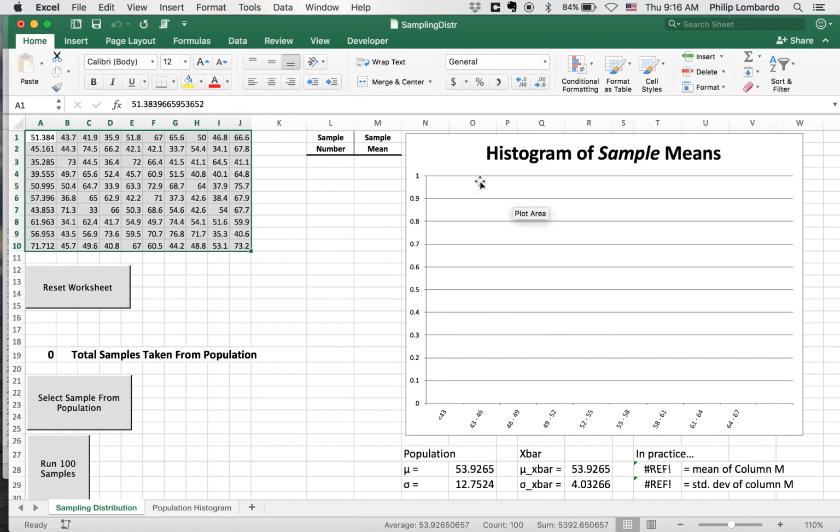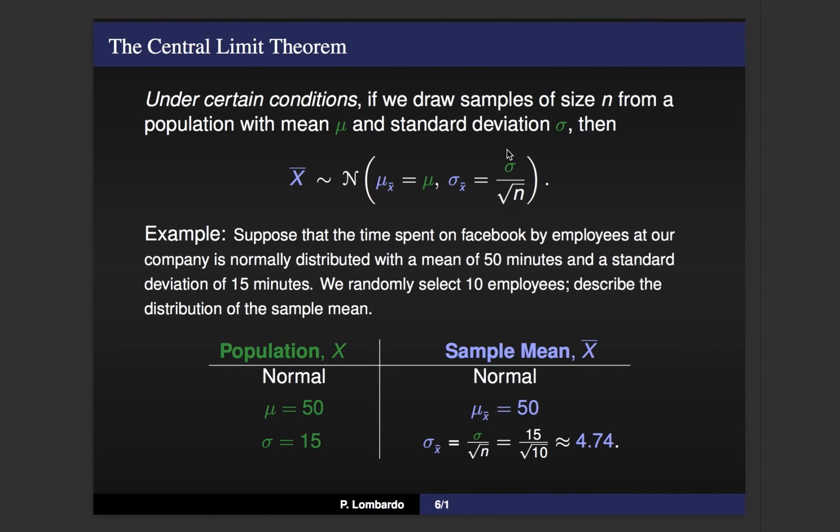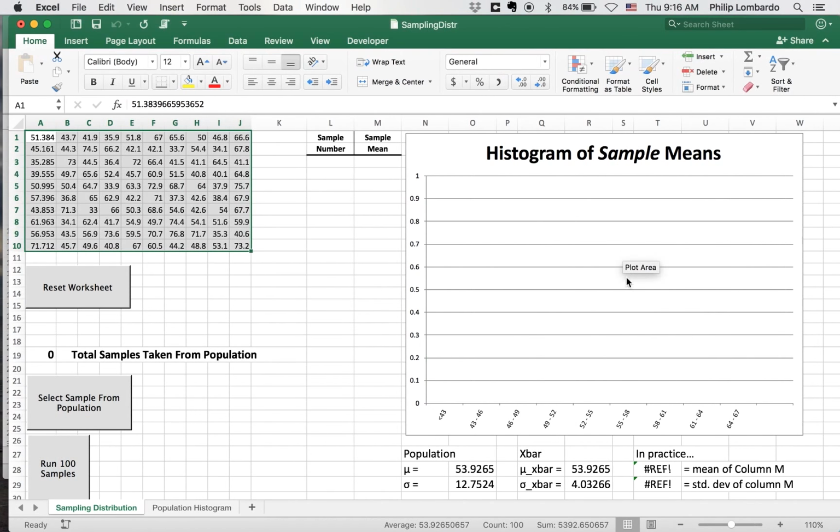Now, what we'll see on our graph is as we do more and more samples, we're going to start to see the shape of the actual sample means that we're collecting. In other words, this is going to give us a sense of the shape of our sampling distribution, the shape of x bar as a random variable. And we know that x bar as a random variable should be normal. So eventually, once we take enough samples to have a good data set, we're going to see a nice bell-shaped curve occurring in our histogram.